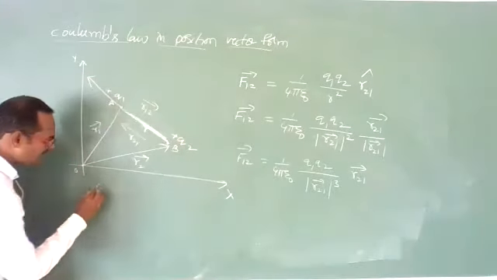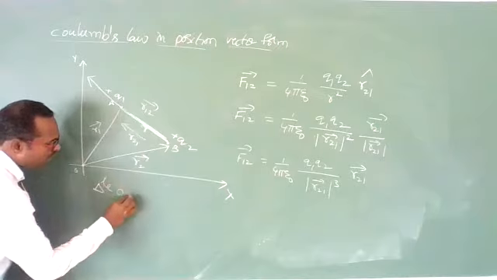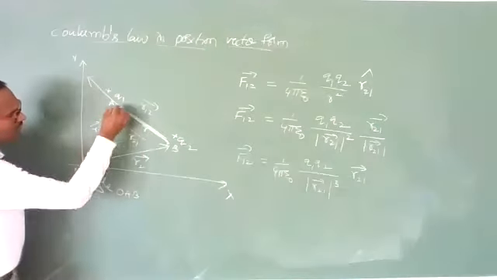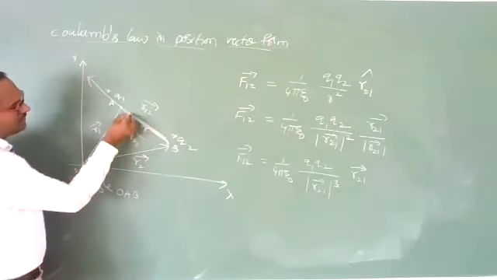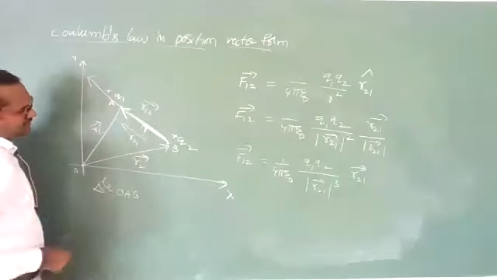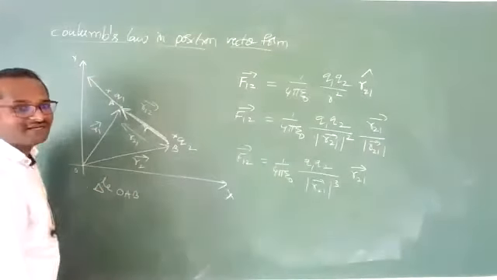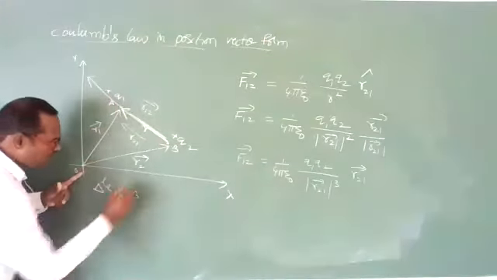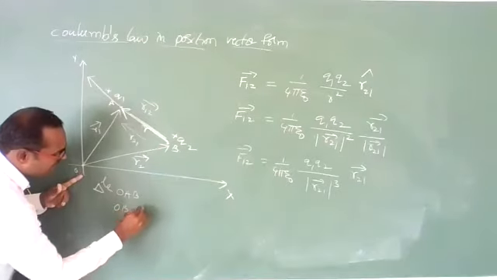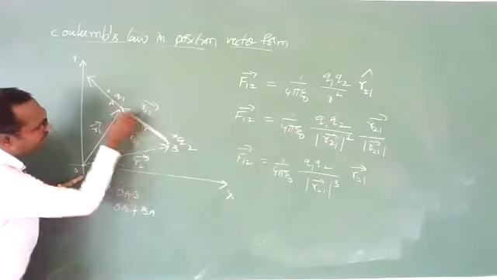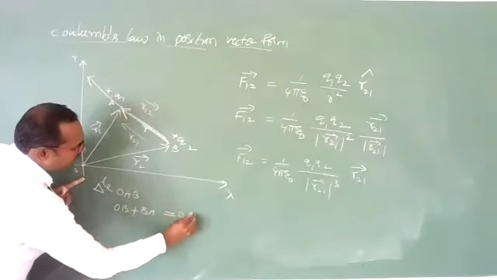See triangle OAB. This is R21 bar, and this is R1 bar. According to the triangular law of vector addition, OB plus BA should be equal to OA.